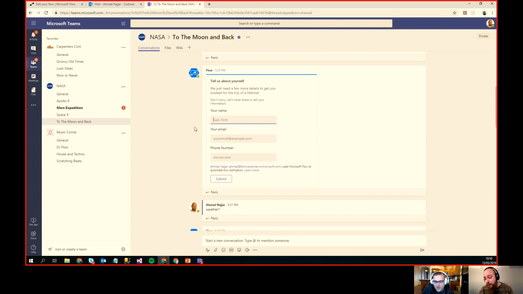But remember that response does not get picked up by Flow, because there are some other actions that you could do here. You could do some Azure functions, or you could do some other stuff that you could interact with, and then make the Flow post a different message depending on the response that you've sent from that one. This one does not do anything when you submit.